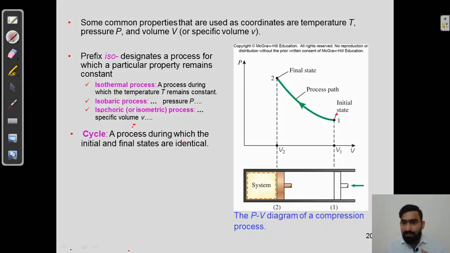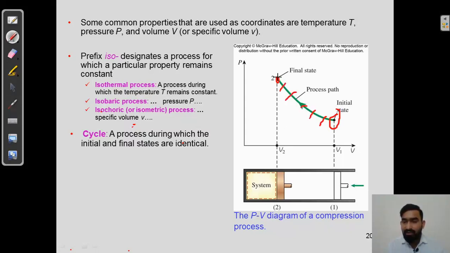Suppose this is point number 1 and it goes on transforming through these points and finally reaches point number 2. So from point 1 to point 2 there will be a transformation of states, from state 1 to 2, and by this there will be a process. So here it is a process. From 1 to 2 it is a process.